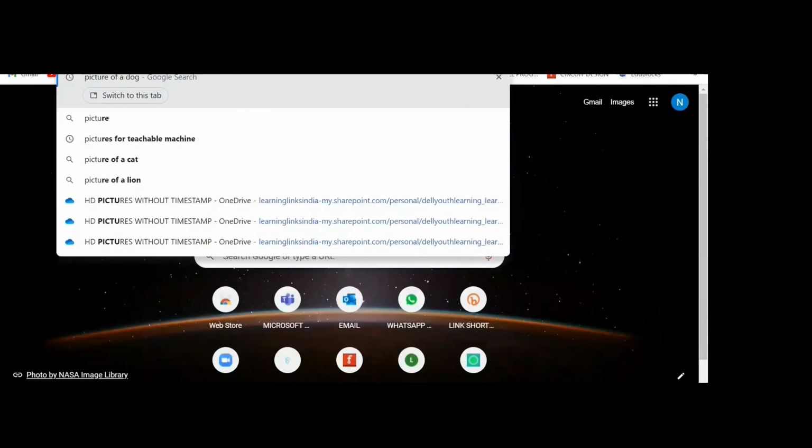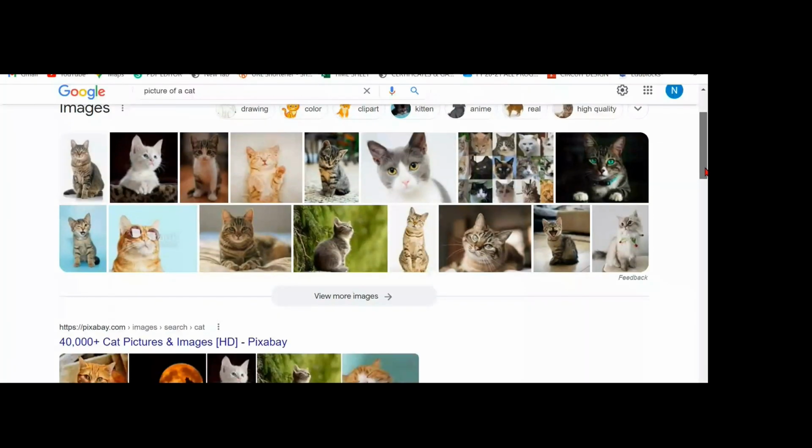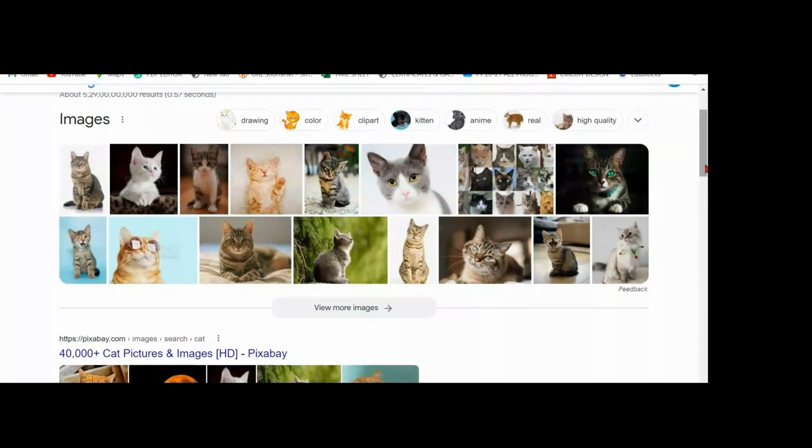Choose a picture of a cat. Okay, so definitely he knows these all are the cats. But can you tell me, is there any difference here? Anyone? Anyone? Can you tell me some difference in these pictures?